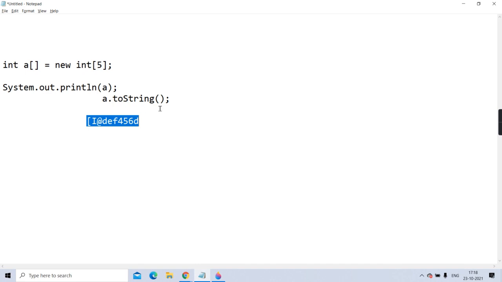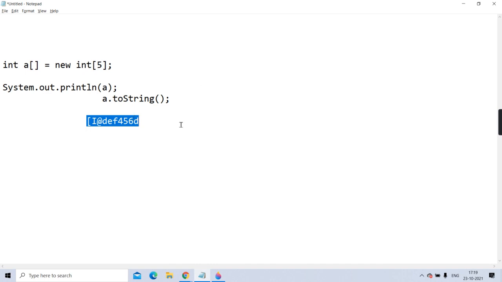It has gone into the proxy class only, no doubt. But the proxy class does not have toString, so it will go to the parent. Is the proxy class's parent also the Object class? Yes, indeed. Because in Java, each and every class has an automatic parent, and that is Object. So the proxy class also has the parent Object, and it calls the toString of the Object class, which prints the hash code @ and the proxy class name. Are you getting it, guys?